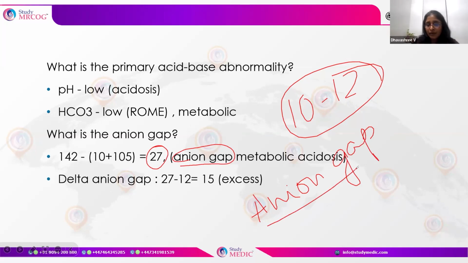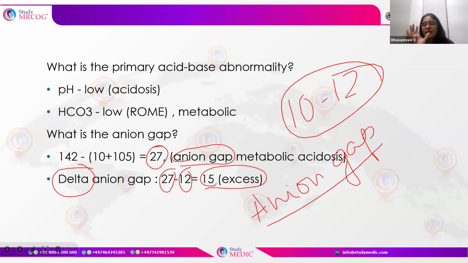So when there is a high anion gap, the next thing that we would have to look at is a delta. Okay, delta anion gap is the patient's anion gap minus the normal anion gap, which is the excess. This would help in further looking at other things like the compensatory mechanism. So if we know how to calculate the anion gap and the delta gap in metabolic acidosis, that is enough. Usually we would be asked to tell what kind of acid-base balance that is.